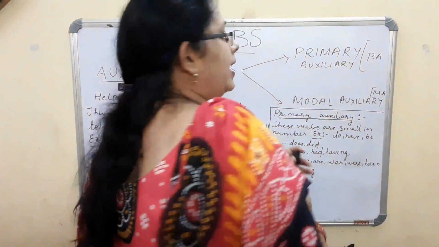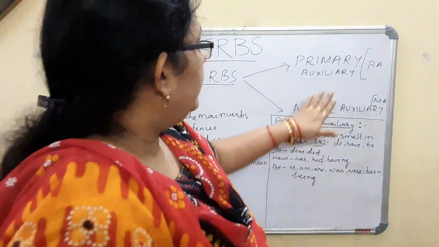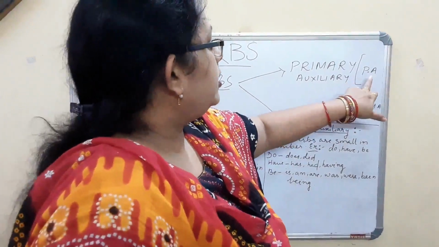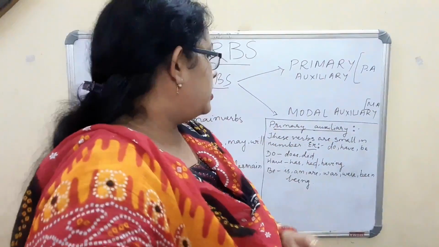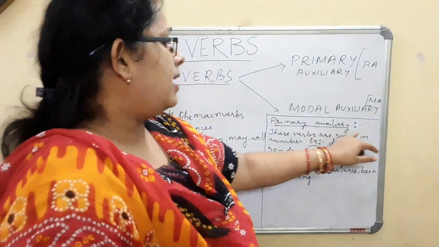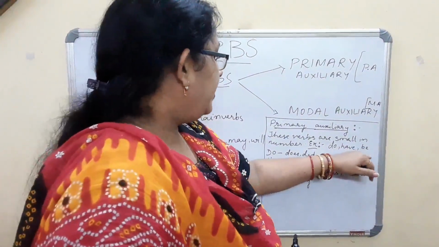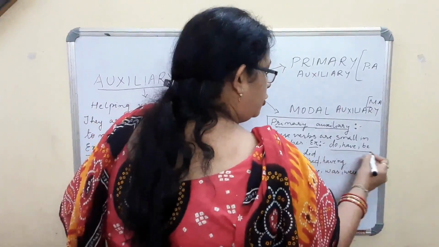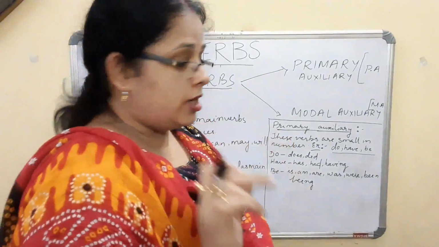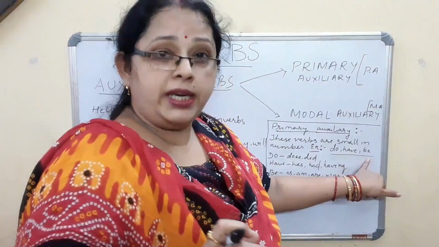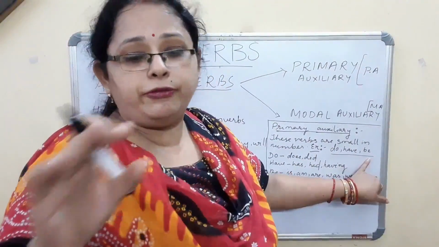Now let us come to the primary auxiliary and modal auxiliary. Now what is primary auxiliary? I have given you the short form, that is PA, and modal auxiliary I have made it MA. Now primary auxiliary, these verbs are very small in number. How small in number? We have do, have and be. These are primary auxiliary. But using this do, have, be, it also can be used in different ways.